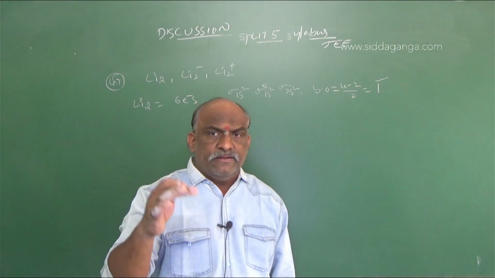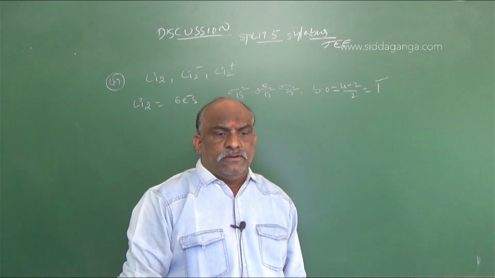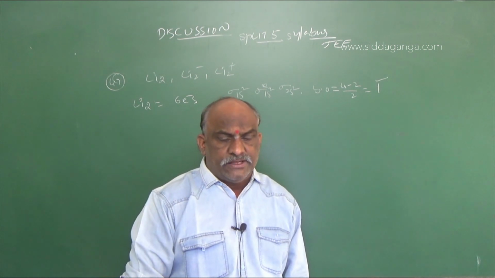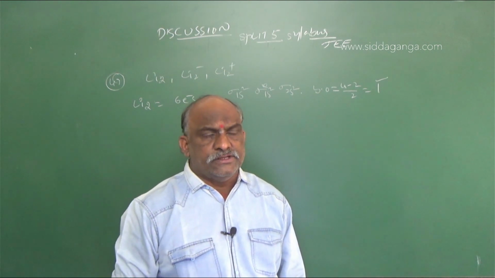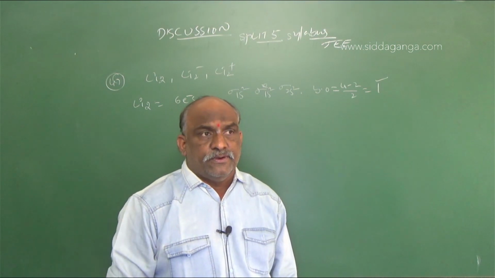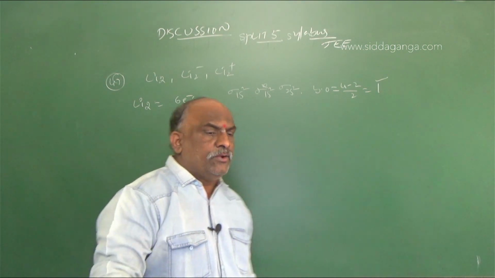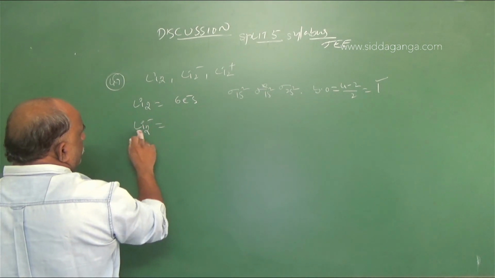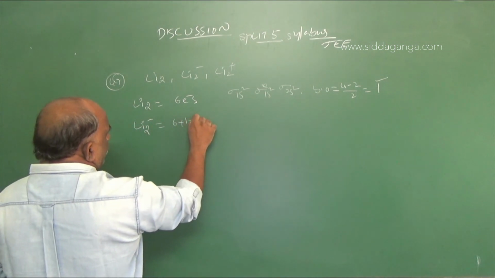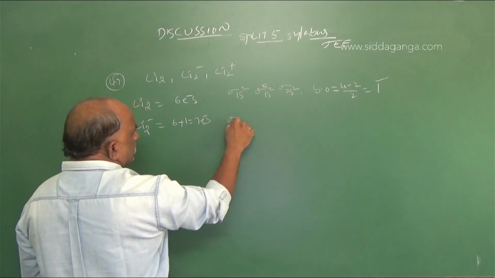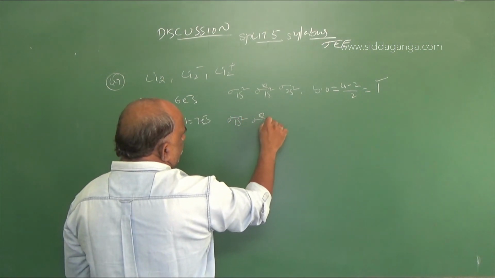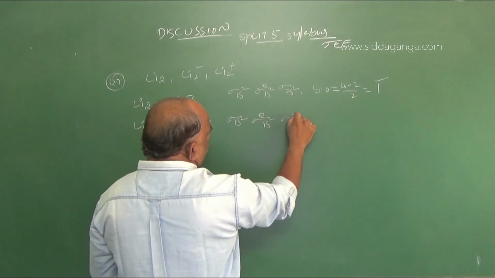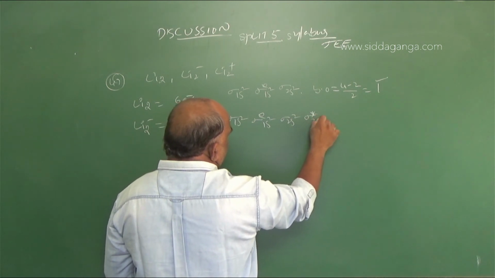As bond order increases, we have to express the stability also. Clear? Bond order 1 means a single bond, more stable between the two lithium atoms. Next, Li2 minus: 6 plus 1, 7 electrons, sigma 1s2, sigma star 1s2, sigma 2s2, sigma star 2s1.